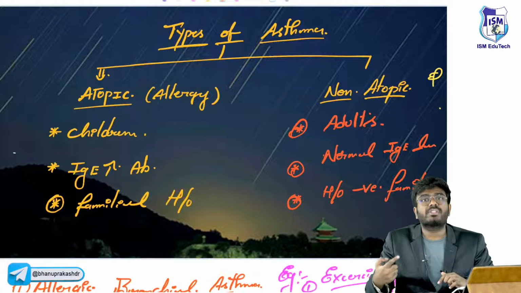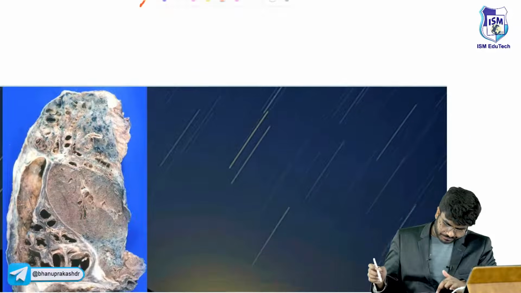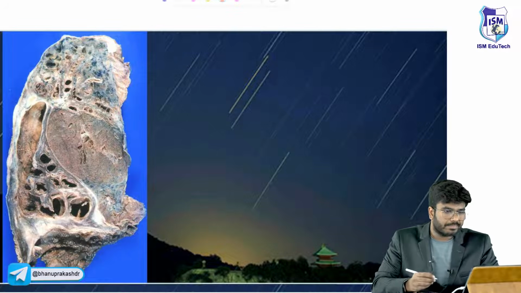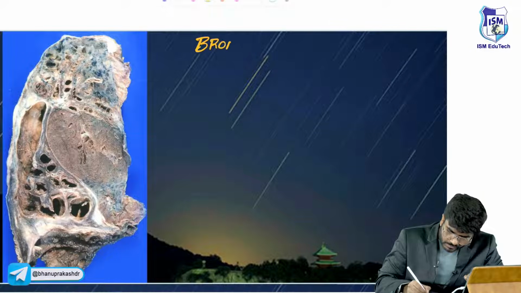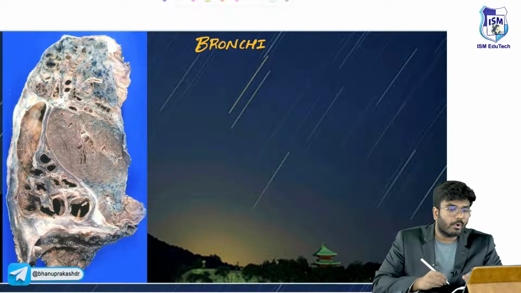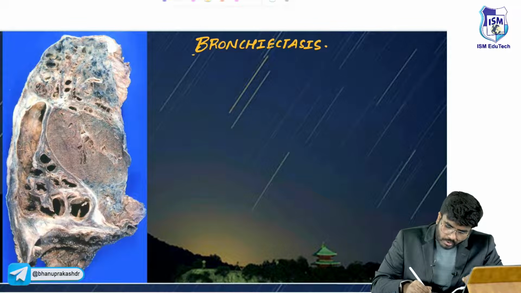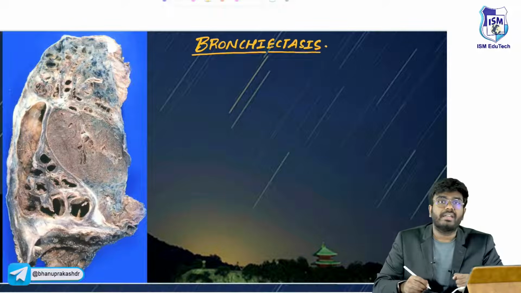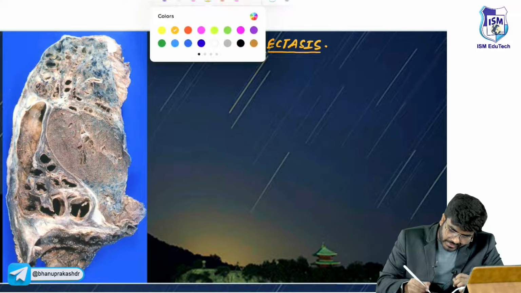Now let's discuss the second obstructive lung disease, that is called bronchiectasis. Let me write here. Bronchiectasis. Bronchi here means the bronchi, and ectasia means dilatation. So what exactly is happening in this bronchiectasis?